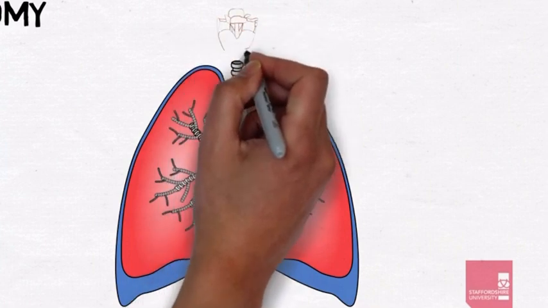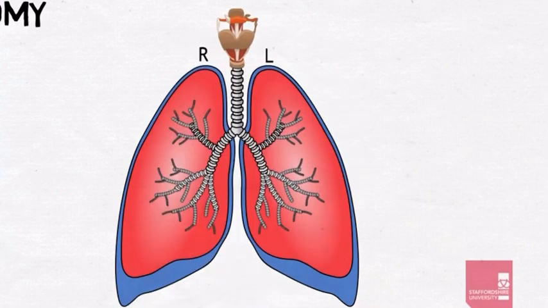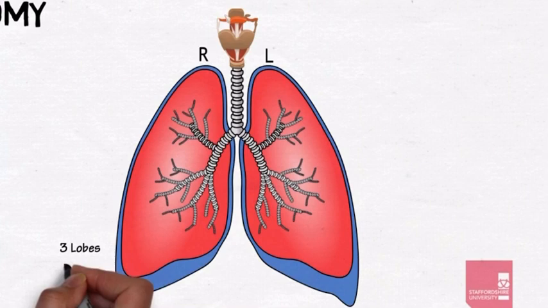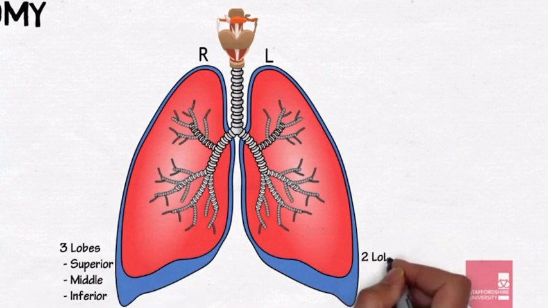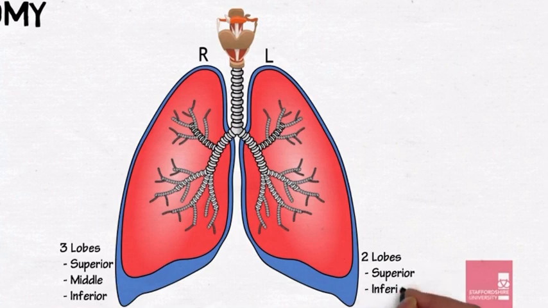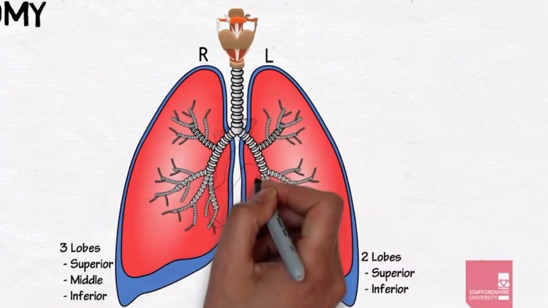The lungs themselves can be split into left and right lungs and are each divided into lobes. The right lung consists of 3 lobes, superior, middle and inferior, and the left lung consists of only 2 lobes, as it's smaller due to the relative position of the heart within the chest cavity.